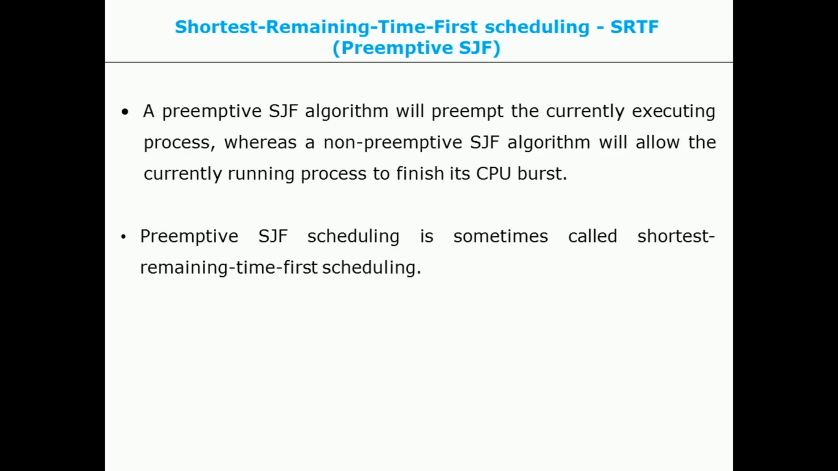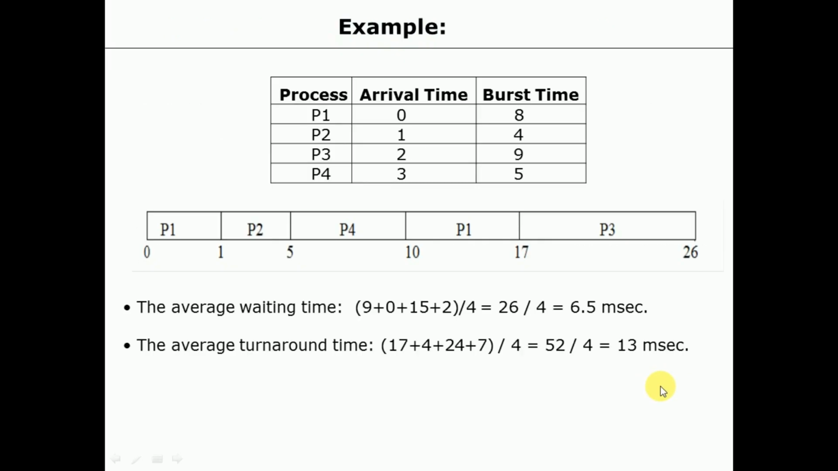Okay, so without wasting much time, we'll directly discuss the example here. In order to demonstrate the shortest remaining time scheduling algorithm, we have this example. As I told you, for this algorithm you need to have the arrival time also. So we have 4 processes here, P1, P2, P3, P4.